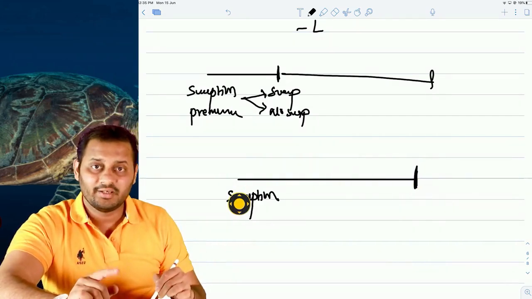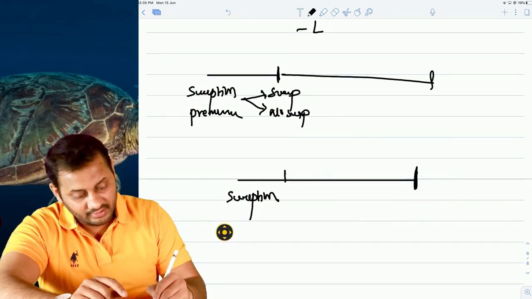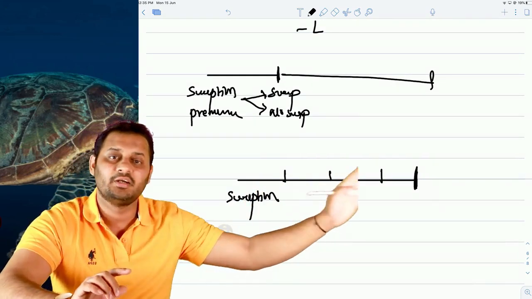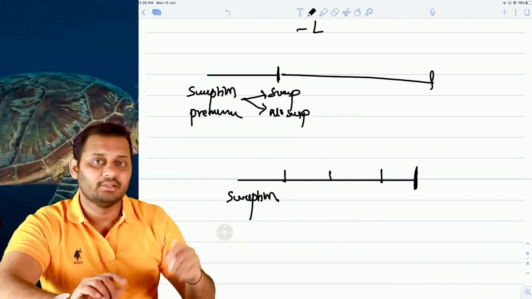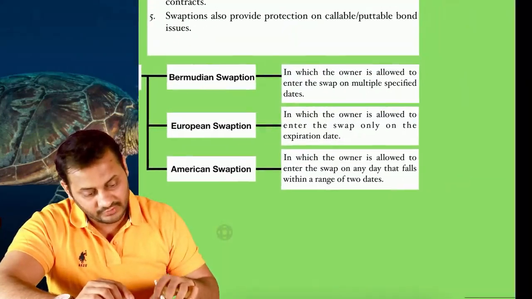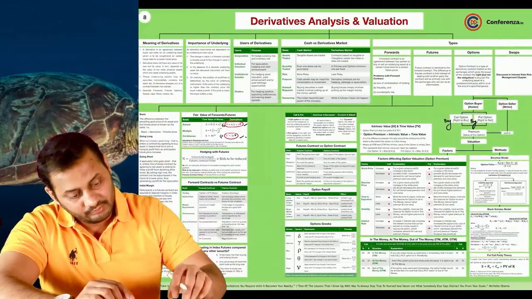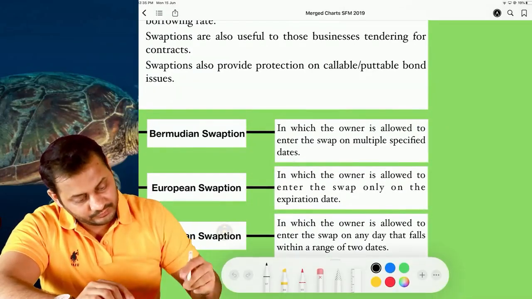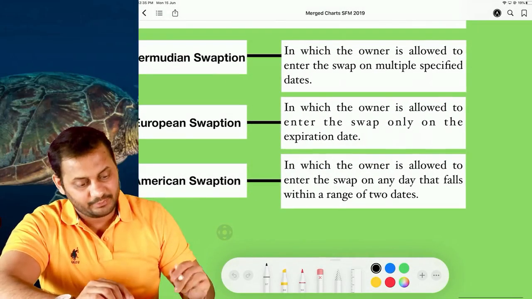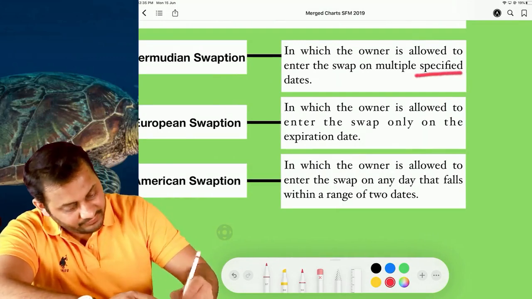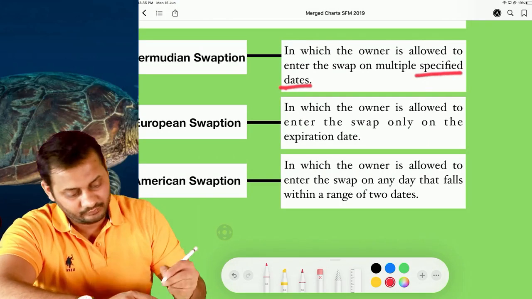And if you can exercise this option only at given intervals, not all the time, but on given intervals only, then it is a Bermudian swaption. So let's have a look. I will write it down, and make sure that you also mark this in your chart. Bermudian swaption means you can exercise this option on specified dates, not all.